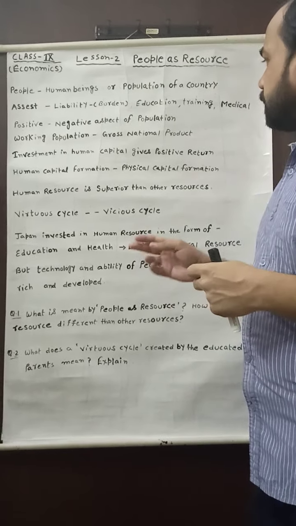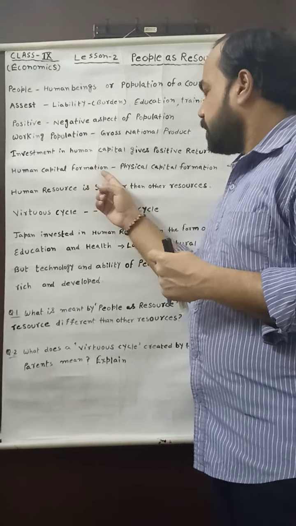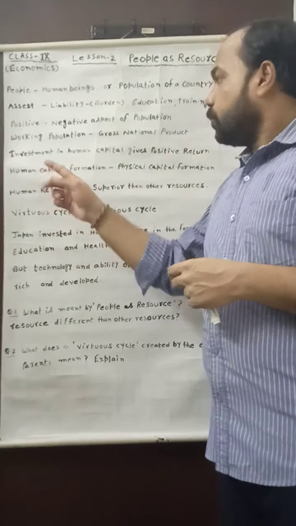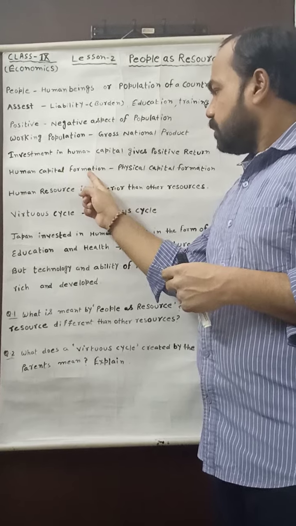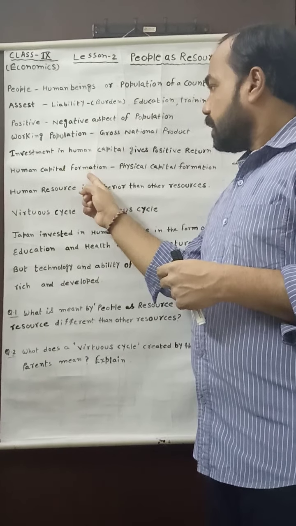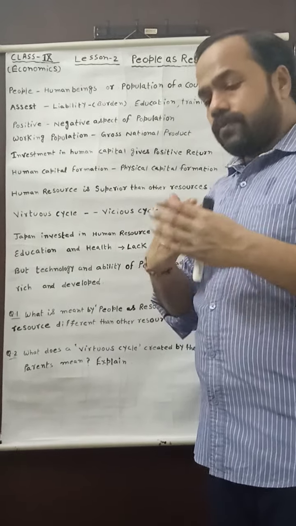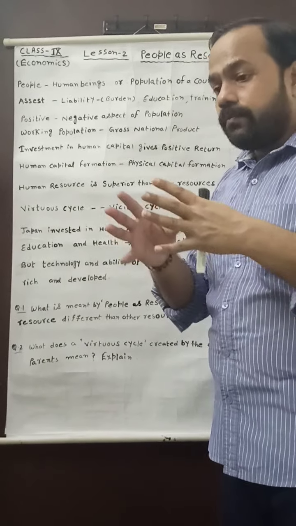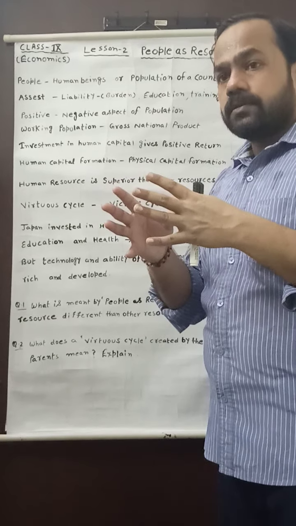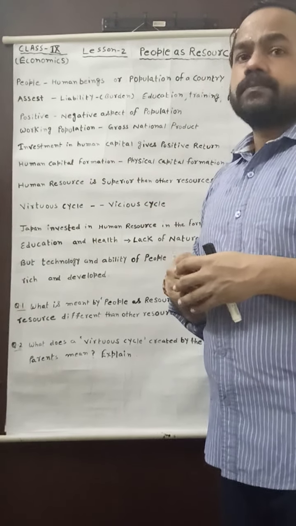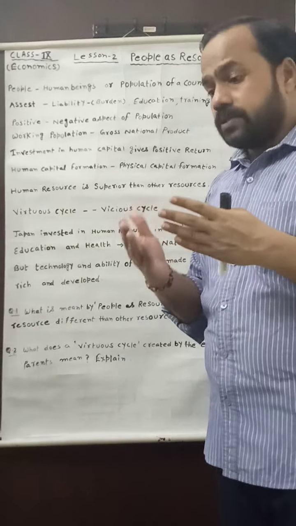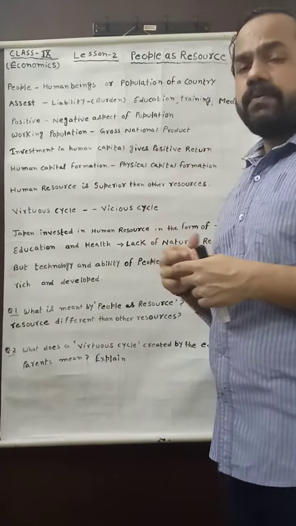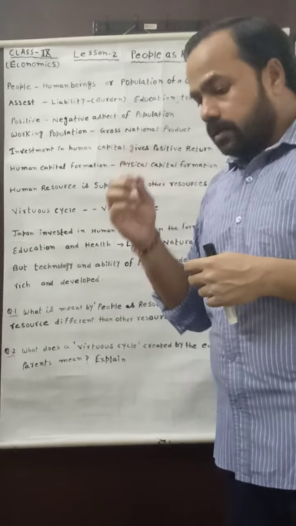Now I am going to discuss the human capital formation as well as the physical capital formation. Human capital formation is observed as the formation of a human being or the human resource when we invest in good education facilities, training and medical facilities in the human resource.